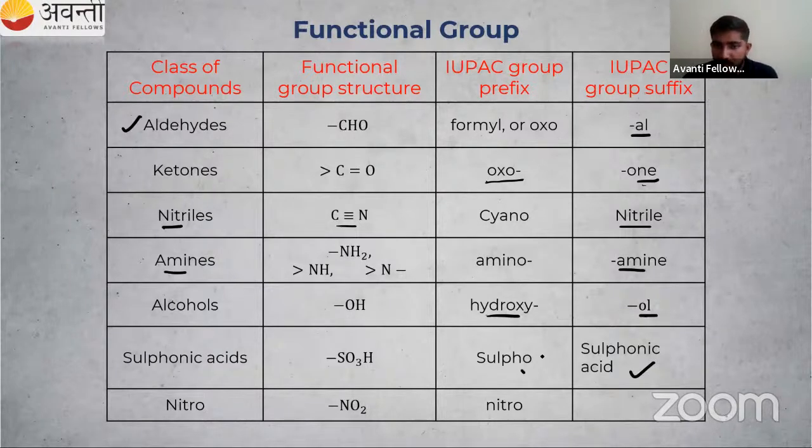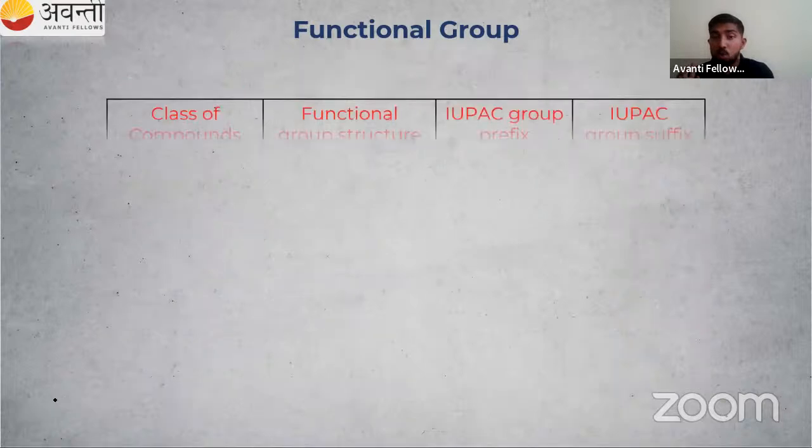If it is a prefix, prefix means like Mr. in Mr. Virat Kohli. That is a prefix, so sulfo. Then nitro. What about nitro? Nothing is given here as a suffix. So is there any name? Yes, nitro is considered as a prefix only. It is only acting as a branch. So if you see a nitro group, you can consider it as a branch. It is not coming as a primary functional group. So you have to remember the nitro group.